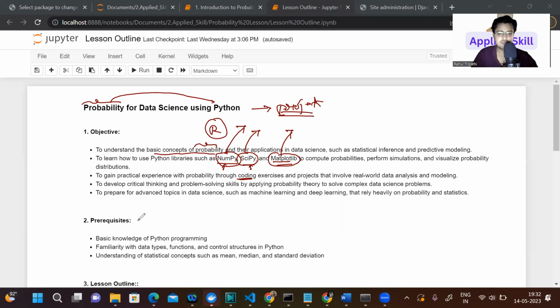If you want to continue with this course, you need to know some basic Python programming. Okay, like what the different data types are, what a function is, what a control structure is in Python. We also need to understand the basic statistical concepts like mean, median, standard deviation. So this is more than enough.